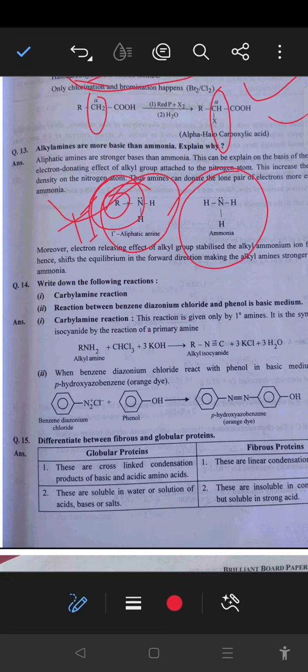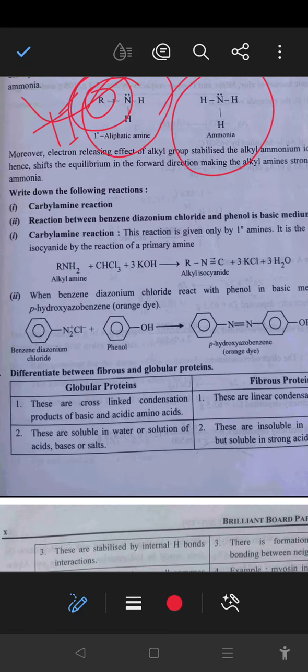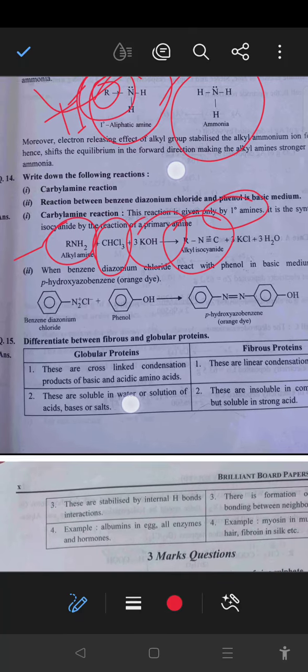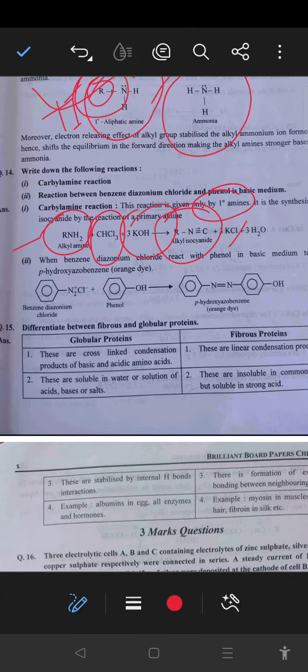Okay. Next, that is the carbylamine reaction. In case of carbylamine reaction, when an amine is reacted with chloroform in presence of KOH, alkyl isocyanide is the product formed, that will indicate a carbylamine. This reaction is given by only primary amine, okay, and formation of isocyanide.